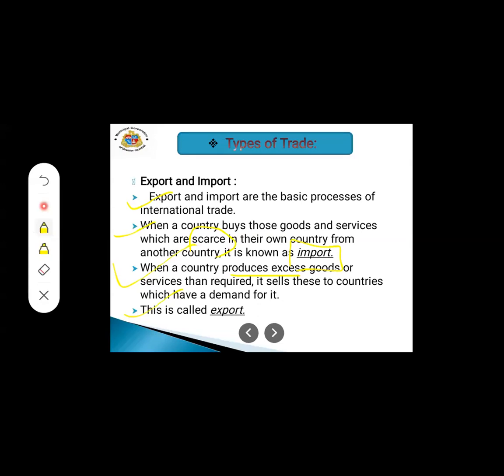And the apples which are imported in that country, it is known as import. So these are the two terms, export and import. Okay, understood this? Export and import.